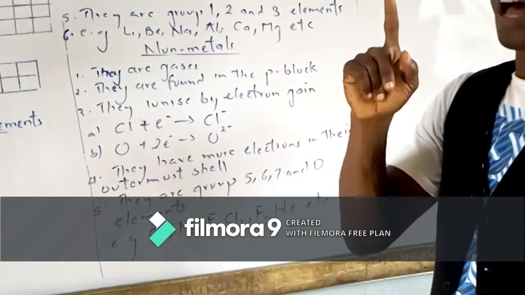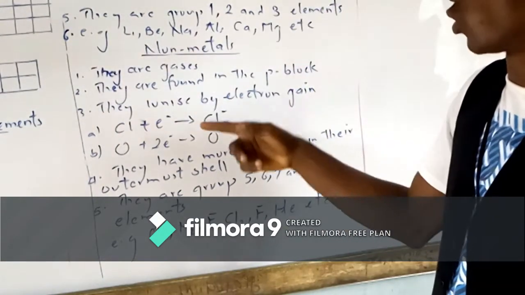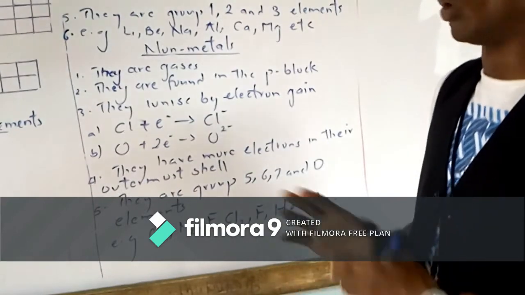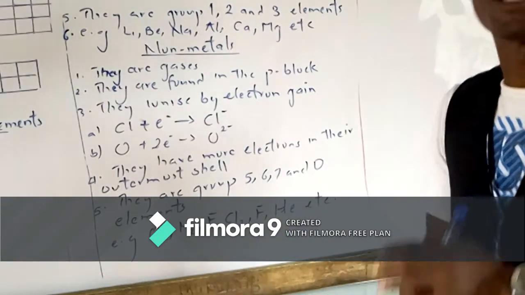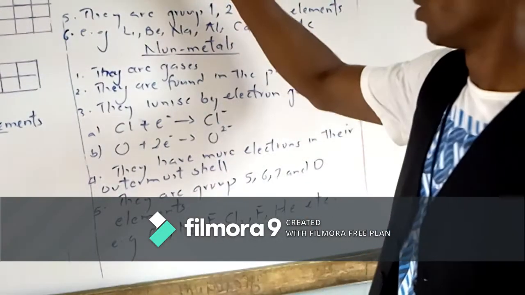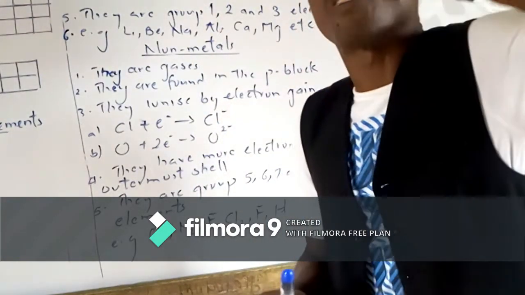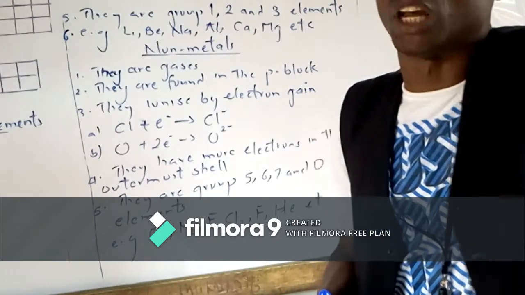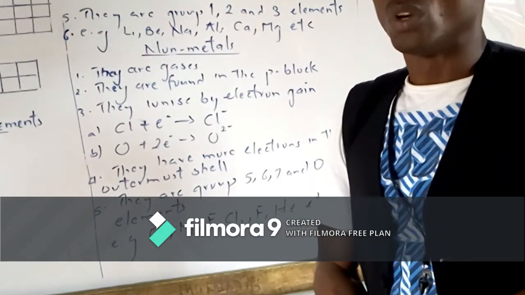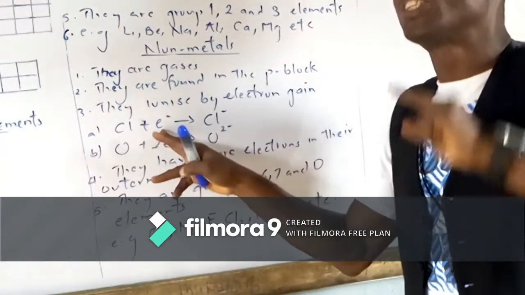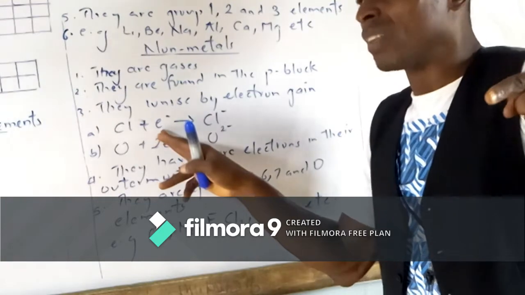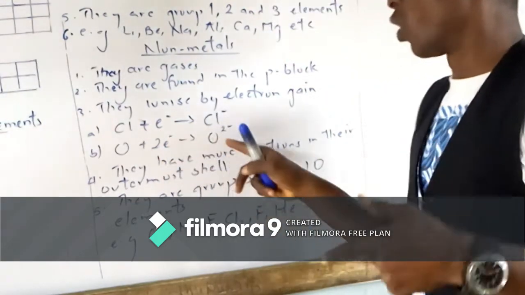Now take note, how do we know the amount of electrons an atom will gain or will lose? For metal, an atom will lose the same number of electrons it has in the outermost shell for it to become an ion. An atom will gain the same number of electrons it needs to complete the outermost shell for it to become an ion.